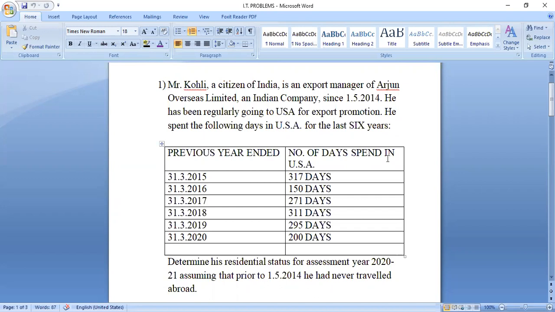So we can add one more column here. I'll copy this and paste it.